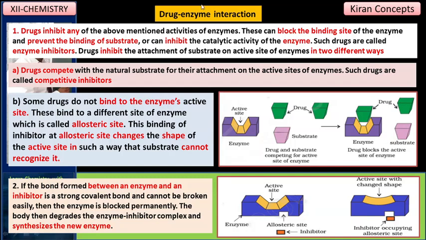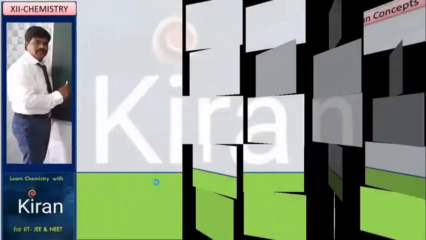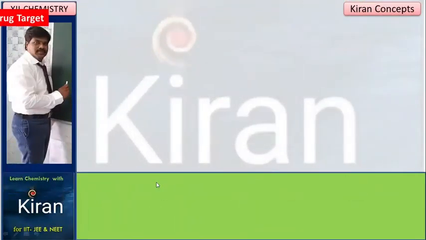Drug target is enzyme. What will happen, what mechanism is done inside the human body, this is about the explanation. Next, coming to the receptor as a drug target. What will happen?